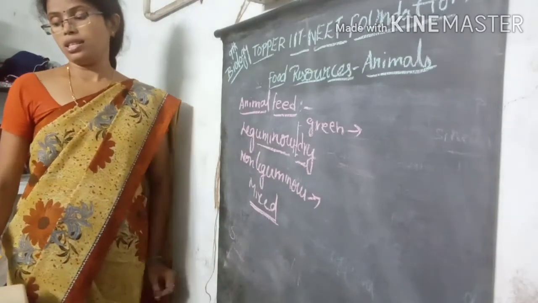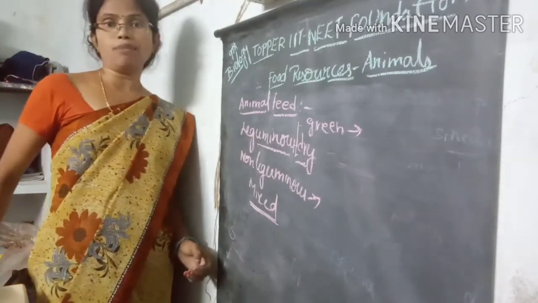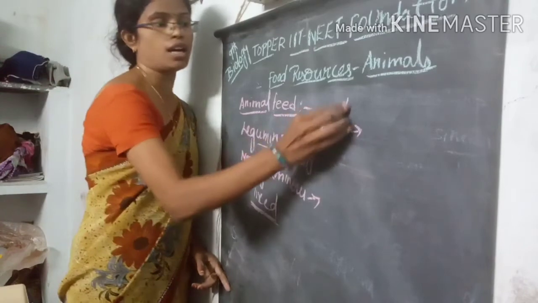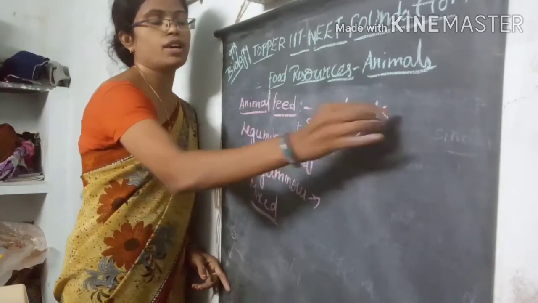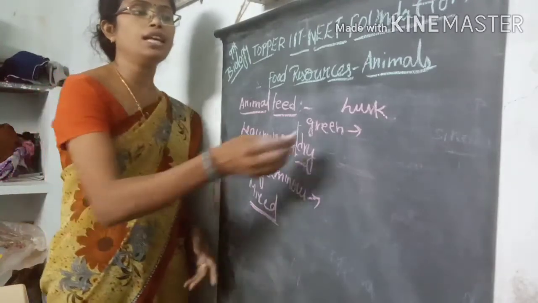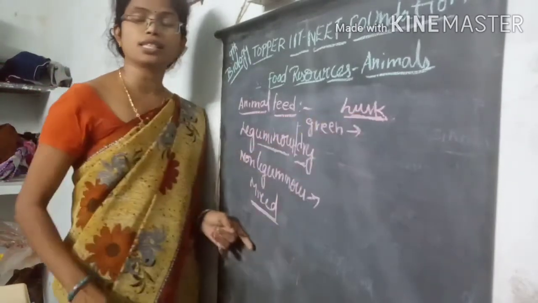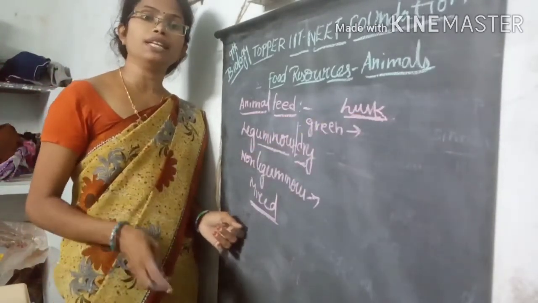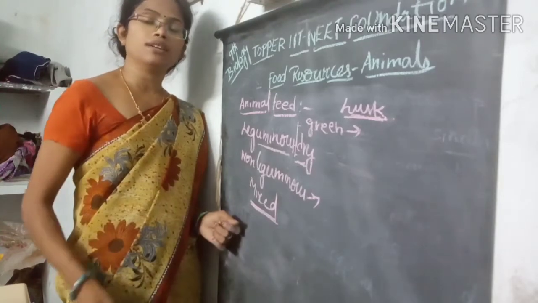So mixed concentrates are also very important for growth and for increasing the yield of the organisms. Some also use the husk of rice, wheat, bajra and different millet varieties, dry husk taken as a food material and given to those varieties.